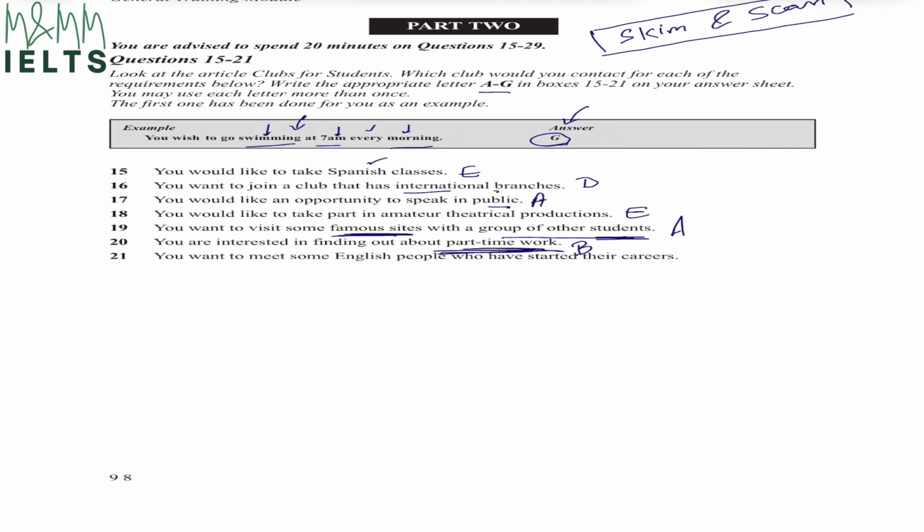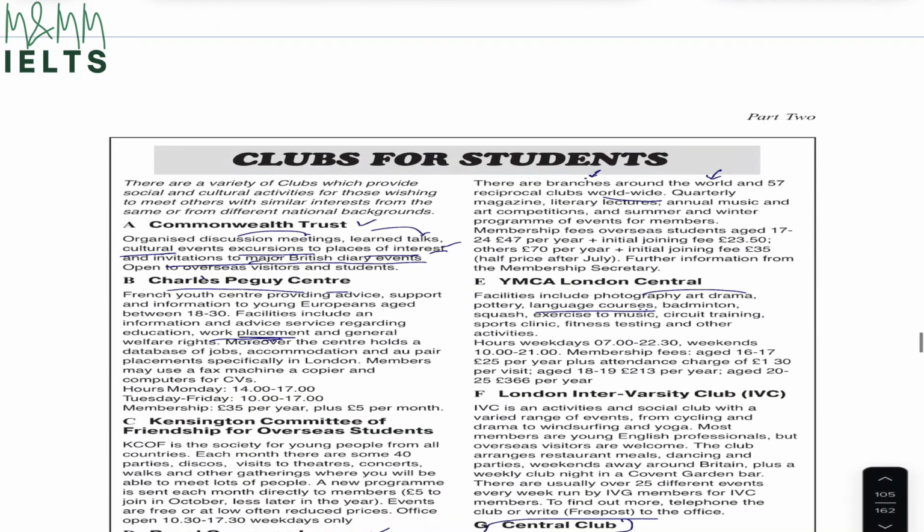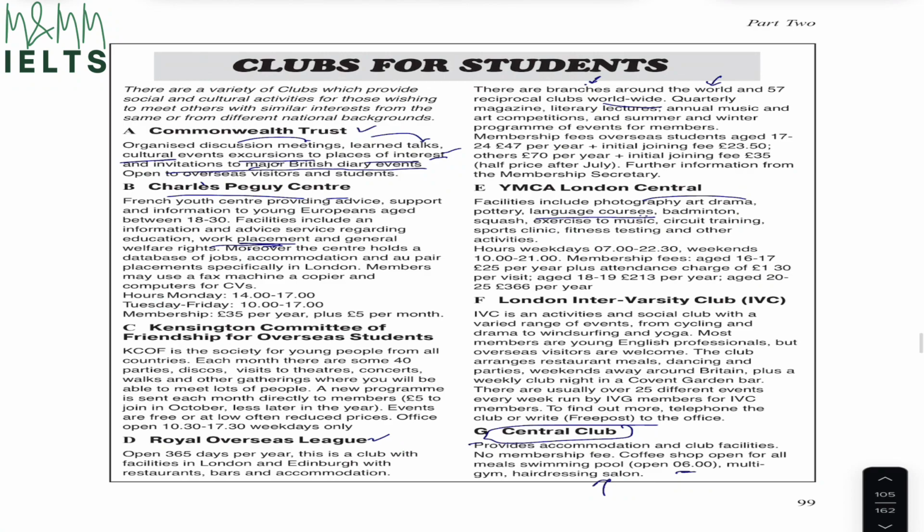And then last but not the least, you want to meet some English people who have started their careers, professions. All right. So all these are synonyms of the words. You want to meet some English people who have started their careers. Let's have a look. Again, you can pause the video to find out the answer.